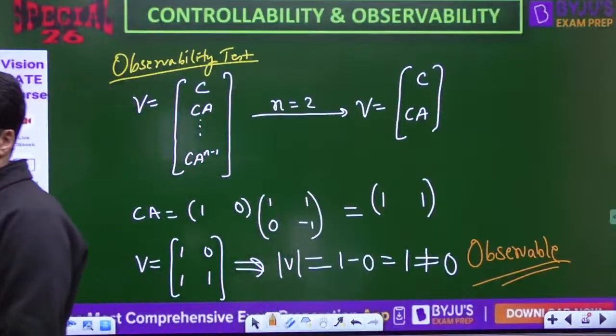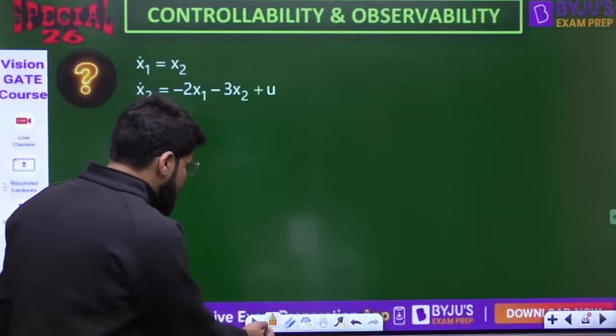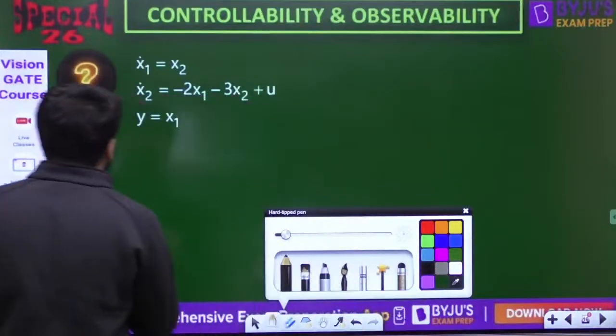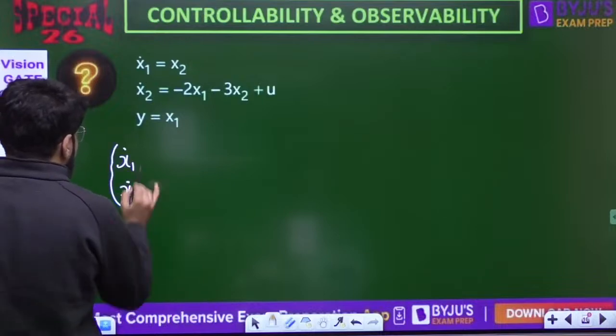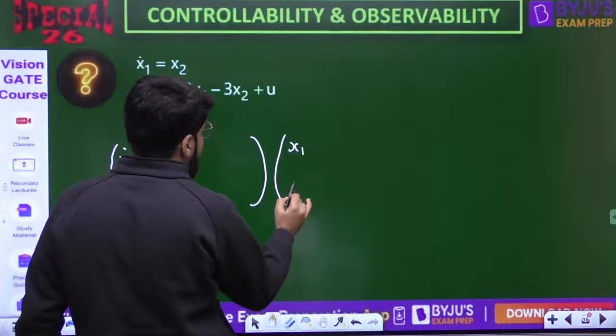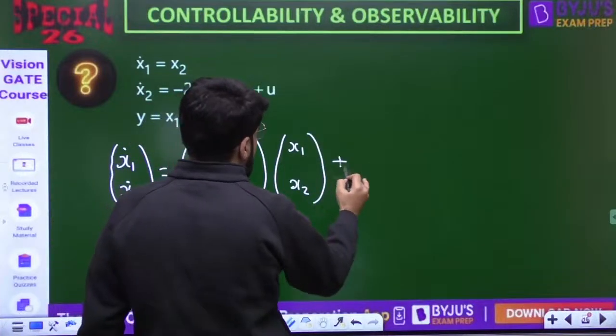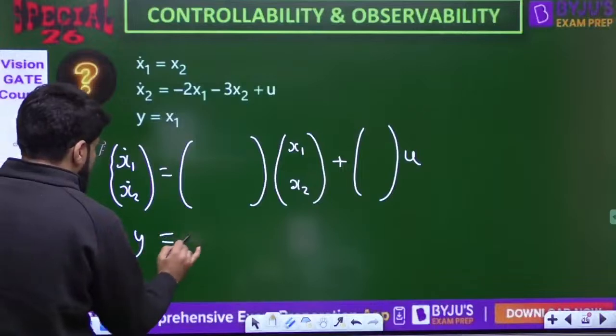Now look at the next question. x1 dot is equal to x2. Let me first write this in the matrix form. x1 dot, x2 dot combined together in a column vector, just like the previous case.